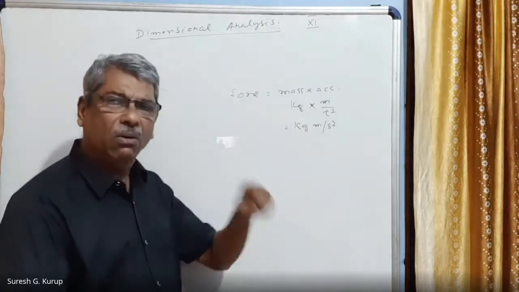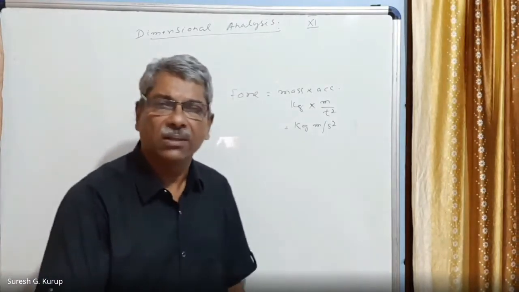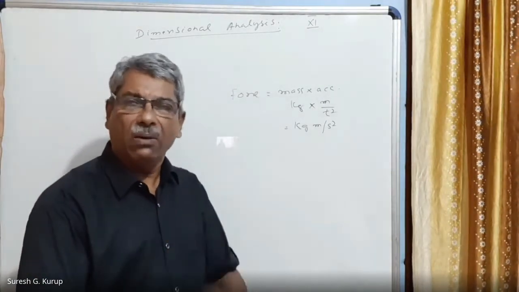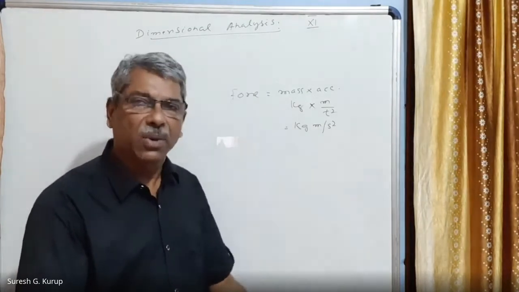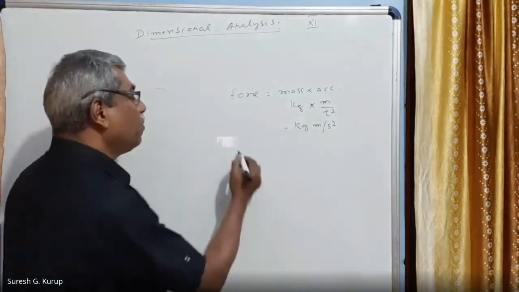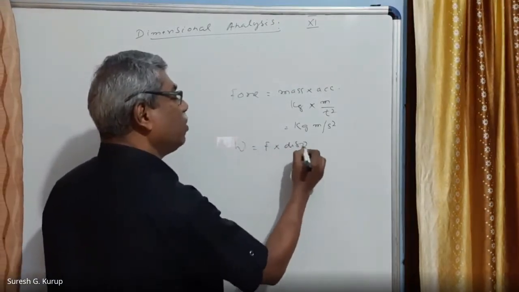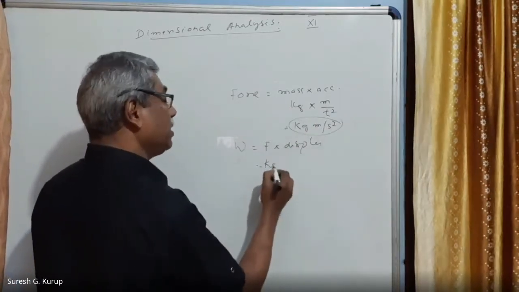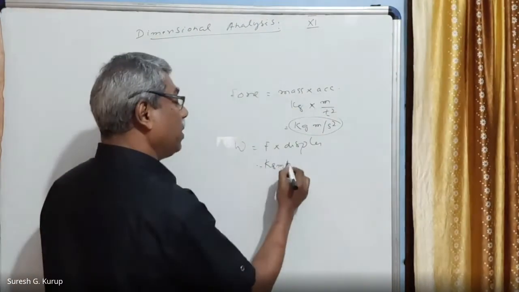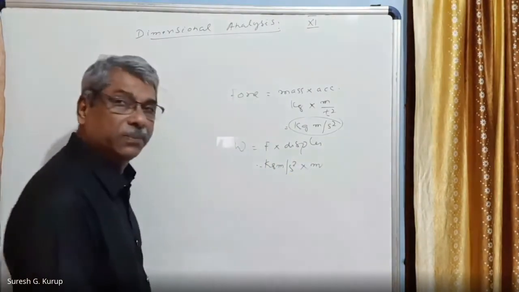So likewise, all derived quantities that we discuss have units. Those units are in the SI system. For example, we can take work done. Work done is equal to force into displacement. Force, the unit, is kg meter per second square, into displacement. Displacement is in meter.